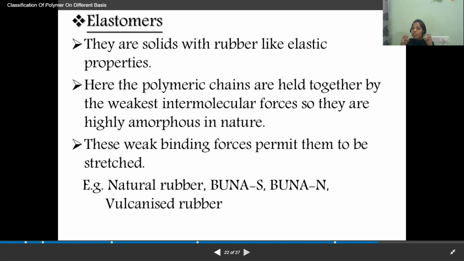They are held by weak van der Waals forces. Because of that reason, elastomers have elastic nature. They are solids with rubber-like elastic properties. Here the polymeric chains are held together by the weakest intermolecular forces, so they are highly amorphous in nature.